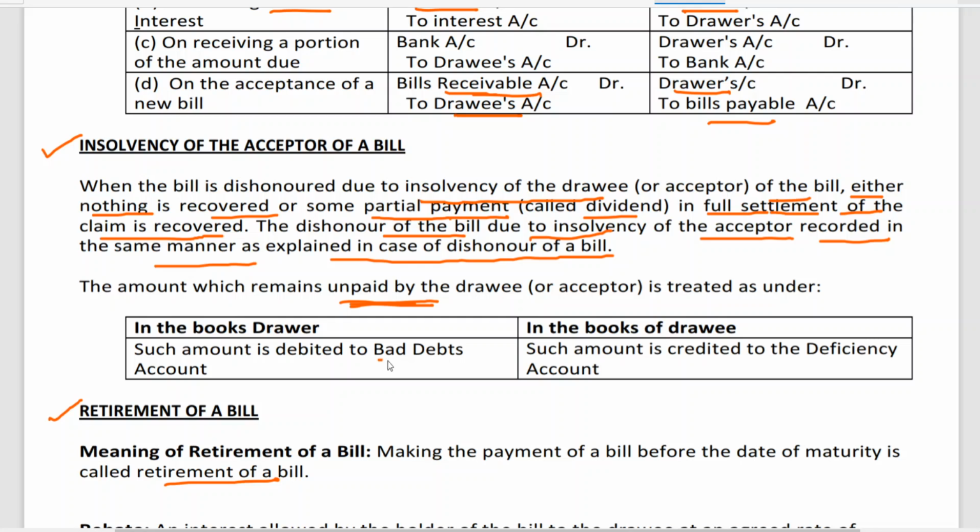Which account should be debited? Bad debts account. Then the entry will be bad debts account debit to drawee account. And the amount that is unable to be paid by the drawee is credited to deficiency account.